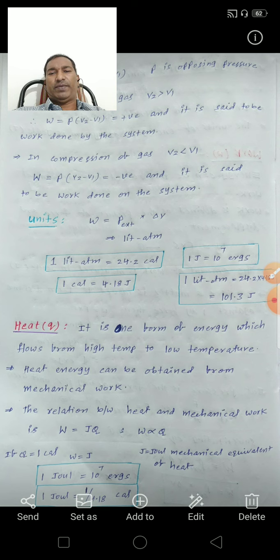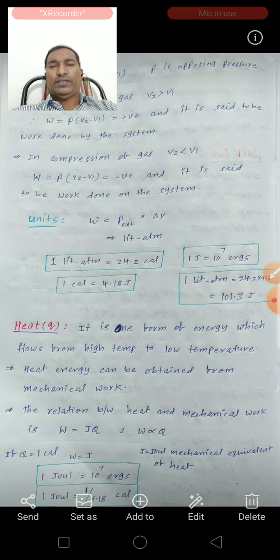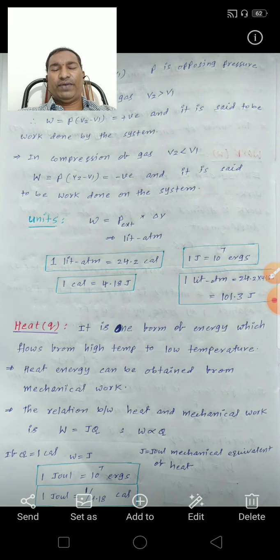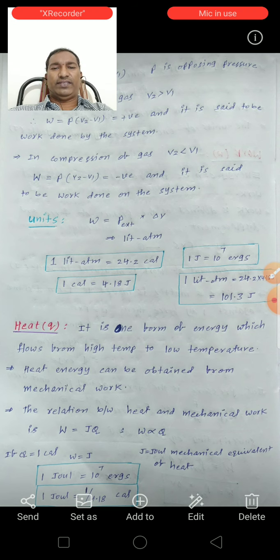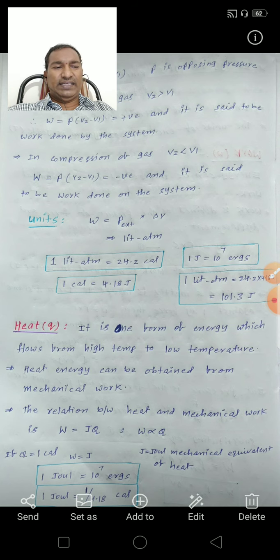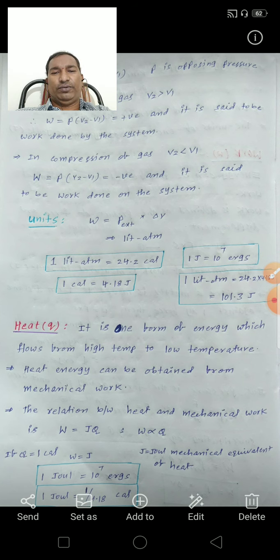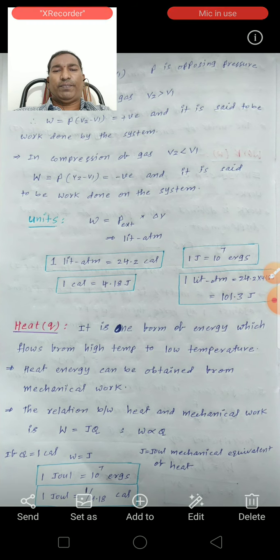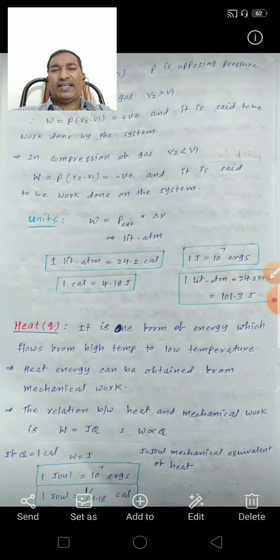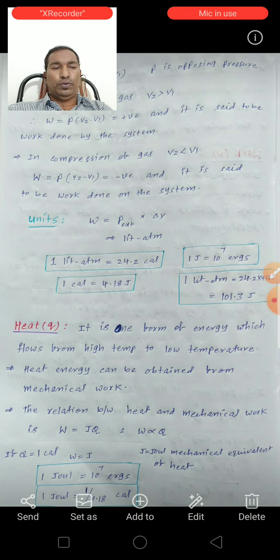1 liter atmosphere is equal to 24.2 calories. 1 calorie is equal to 4.18 joules. 1 joule is equal to 10 to the power of 7 ergs. So from here, 1 liter atmosphere is equal to 24.2 into 4.18 joules. So 1 liter atmosphere in joules is 101.3 joules, and in calories it is 24.2 calories.